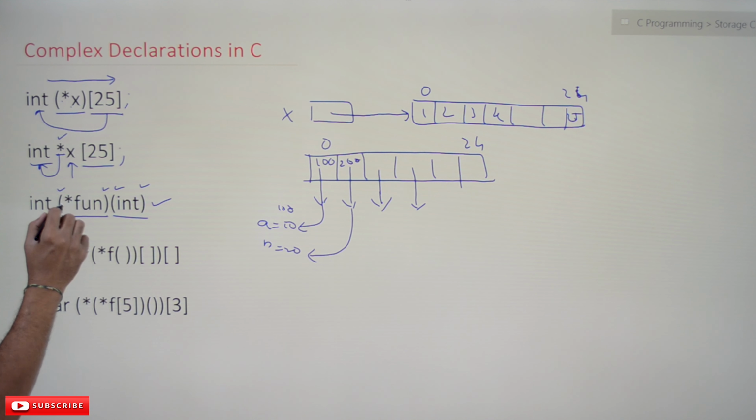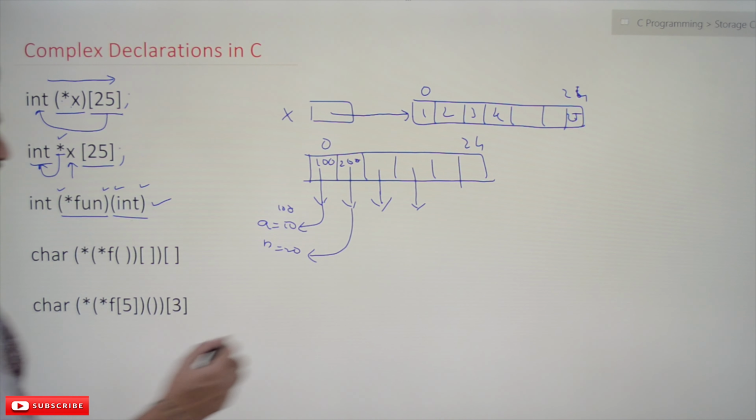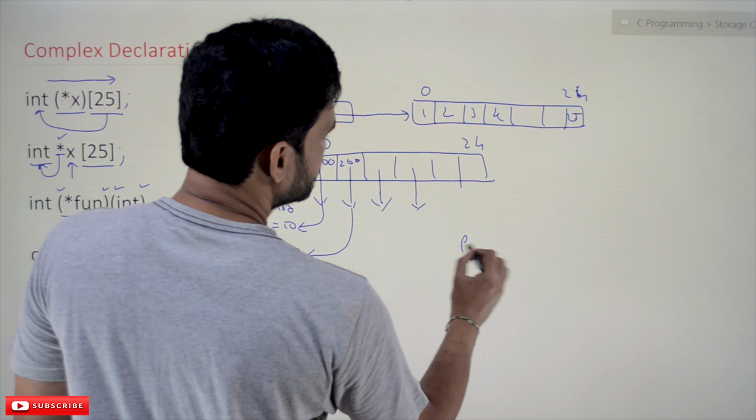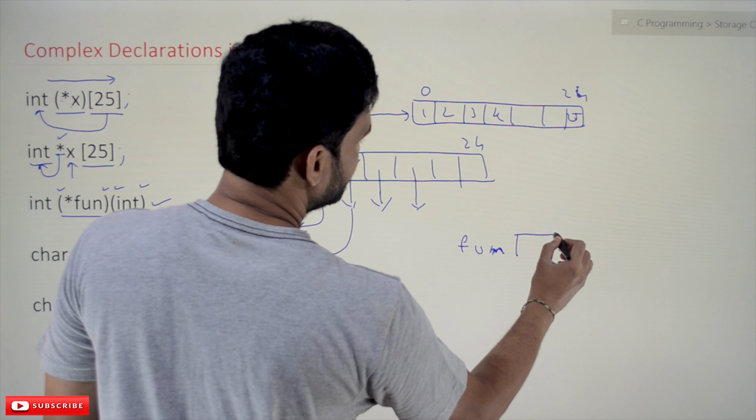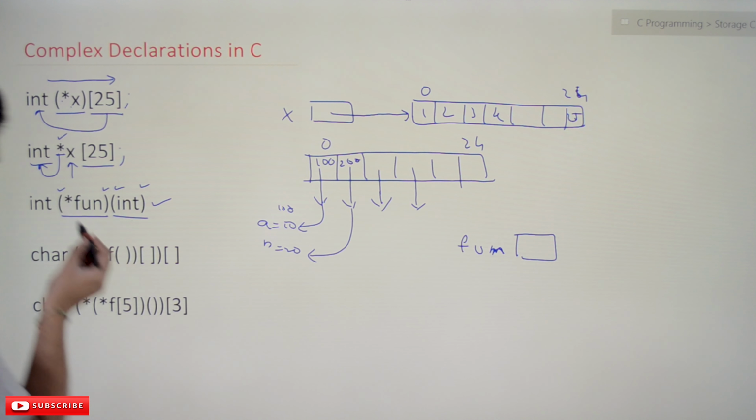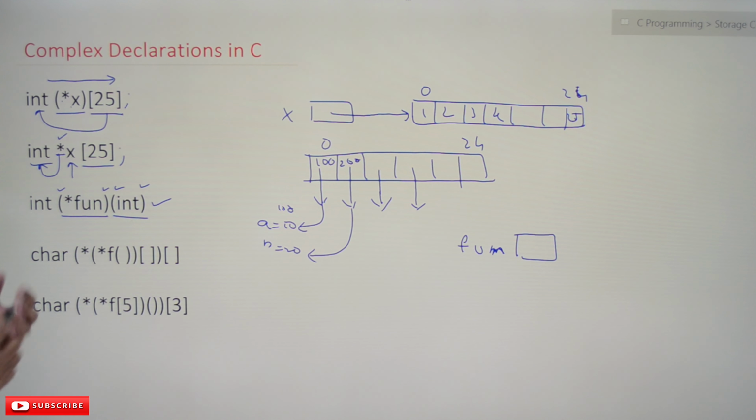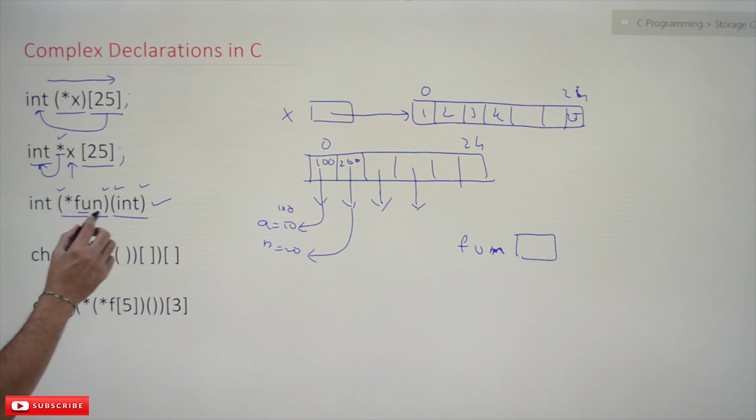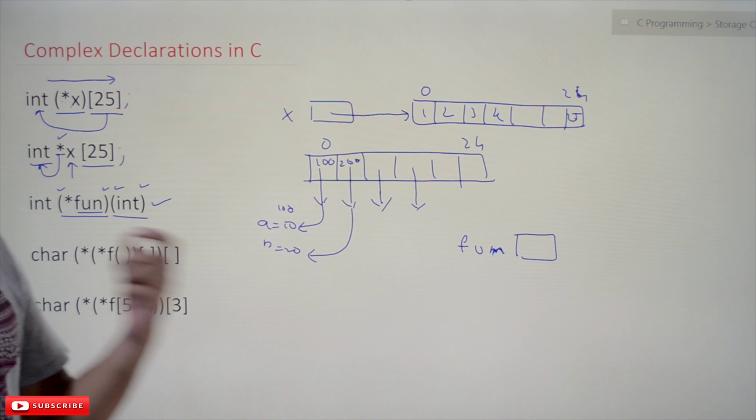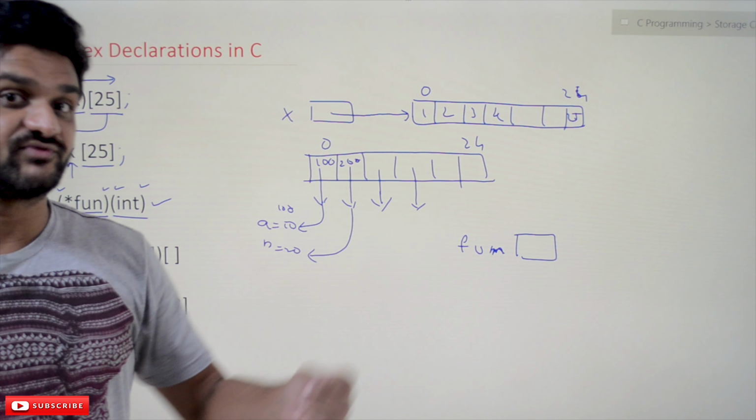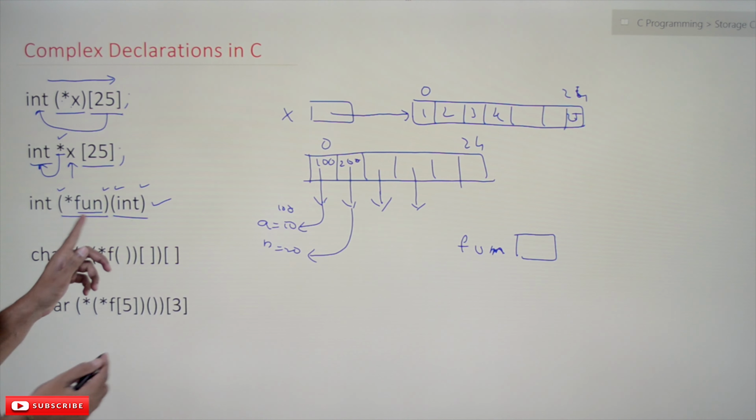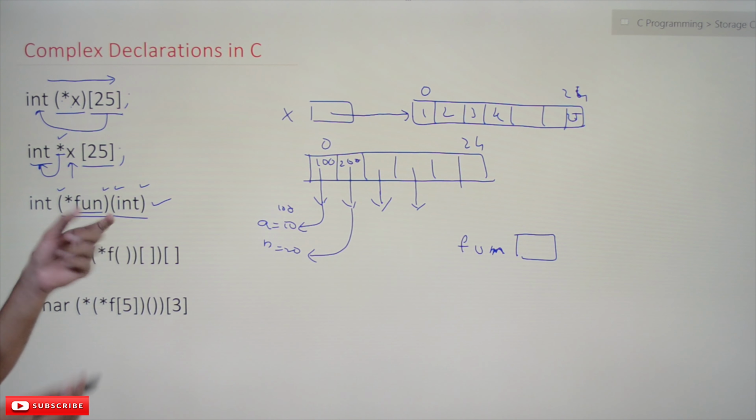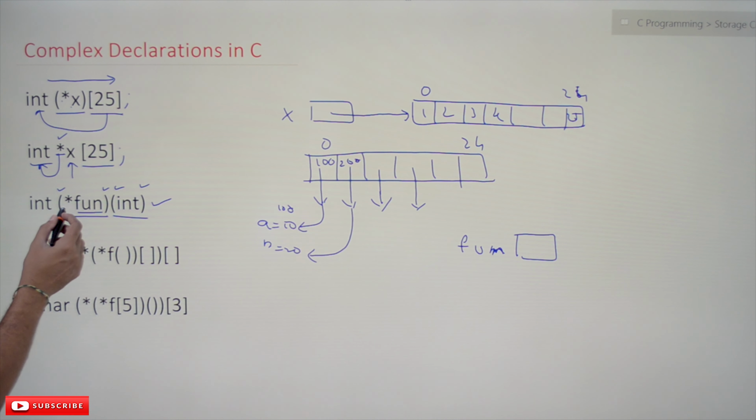fun is a pointer. Generally the questions are asked in this way. Seeing fun, we are habituated to these words: fun is used for function, arr is used for array. So generally what we will think is that fun is a function with an integer parameter, and this pointer which is returning a pointer.